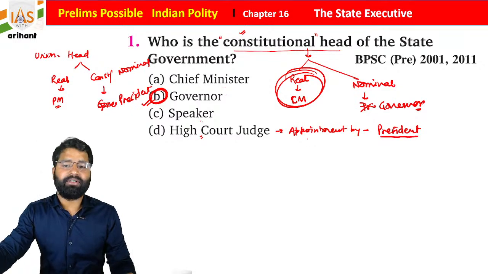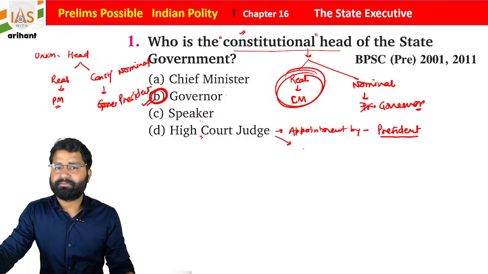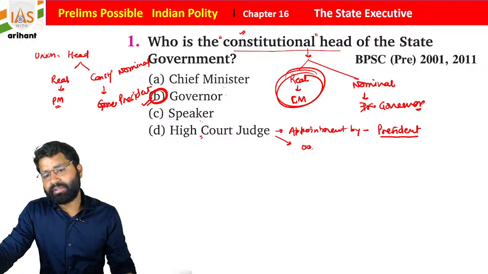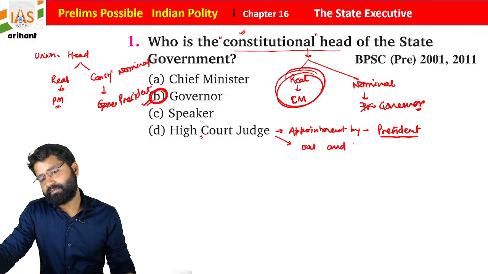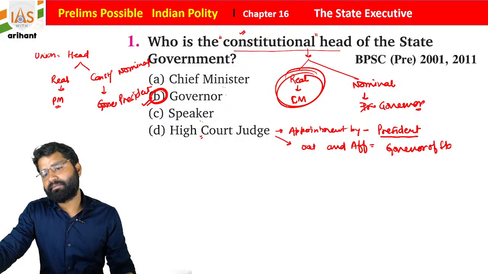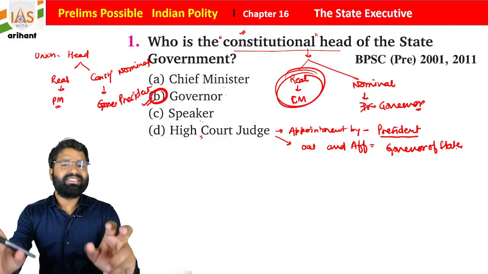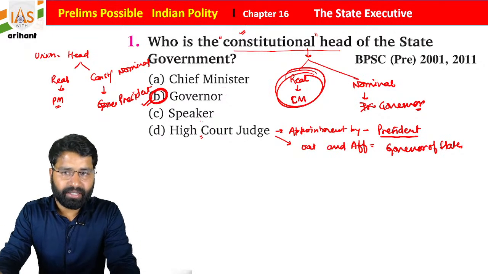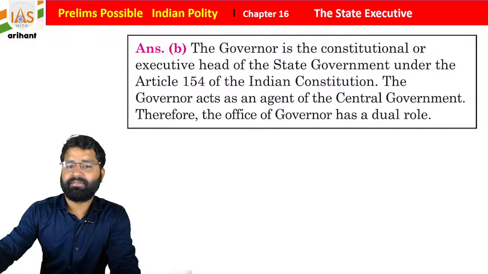Appointment is by the President of India, but oath and affirmation is by the Governor of the state. Okay, so this is important. Just take it and remember the data for the examination.